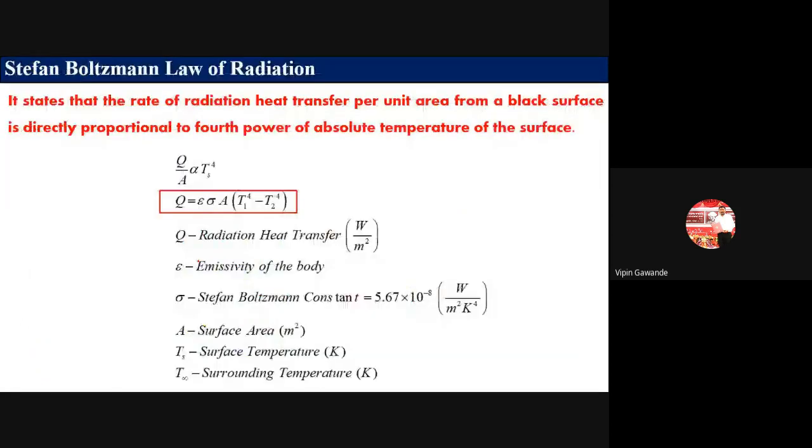Okay, now this radiation is governed by what? It is governed by another law, that is called the Stefan-Boltzmann law. Okay, now what is this Stefan-Boltzmann law? It says that the heat transfer per unit area. What is heat transfer? Q. Per unit area means Q divided by A. It is directly proportional to that of the black surface.